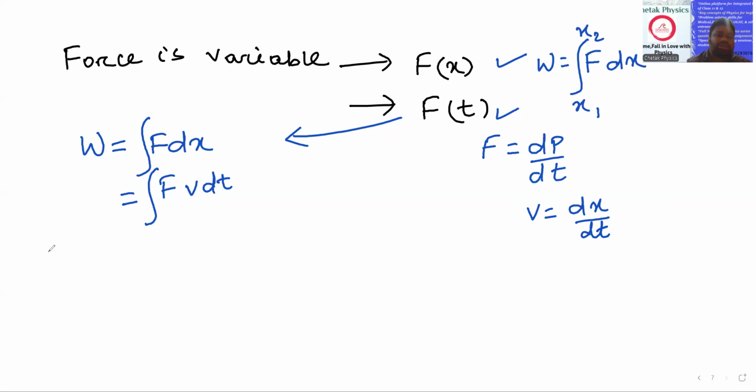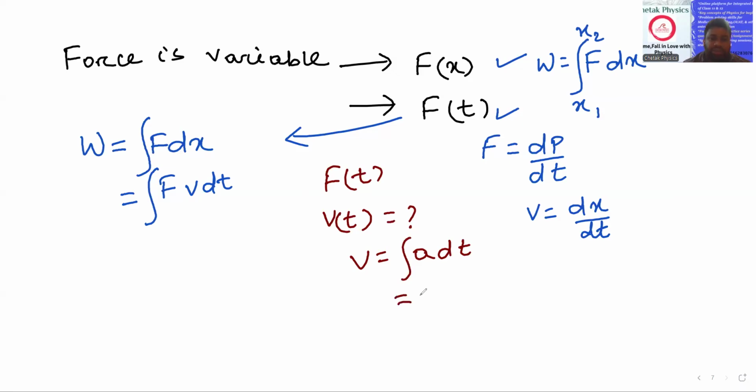Now you can solve the problem easily because F is given as a function of time. And how do you calculate the velocity? You can calculate velocity as a function of time. How? v equals integration of a dt, the integration of acceleration. Obviously, in most questions, mass is given.